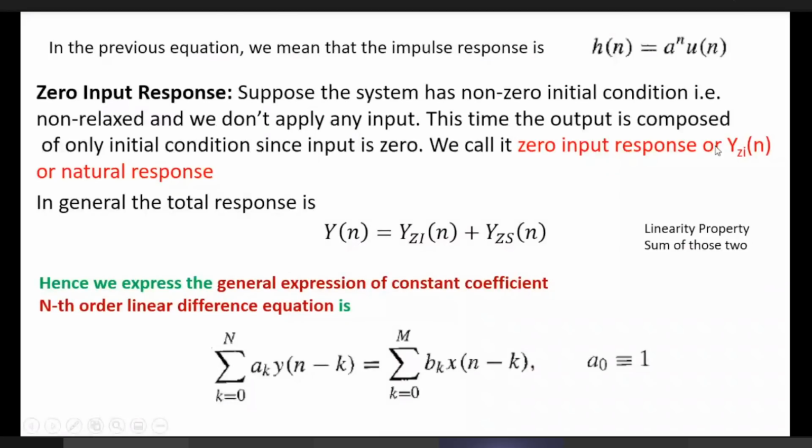So the output can be assumed as the sum: y[n] is equal to the zero input response plus the zero state response. These are the two types of output: zero state response or forced response, and zero input response or natural response.